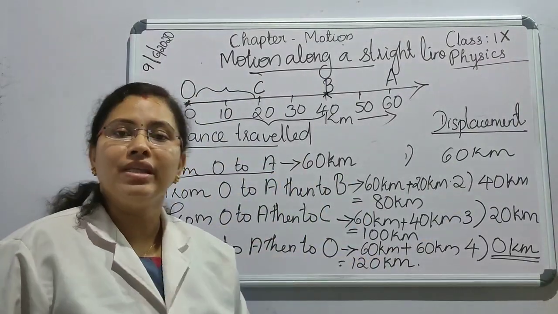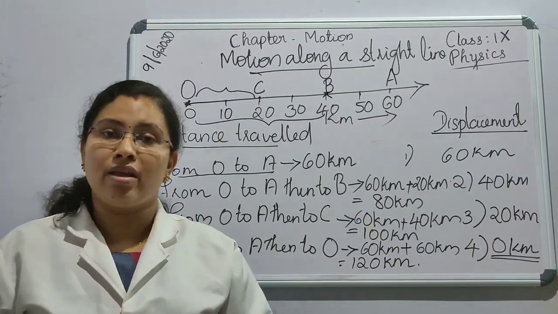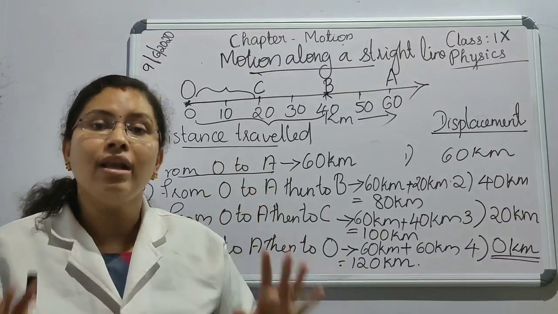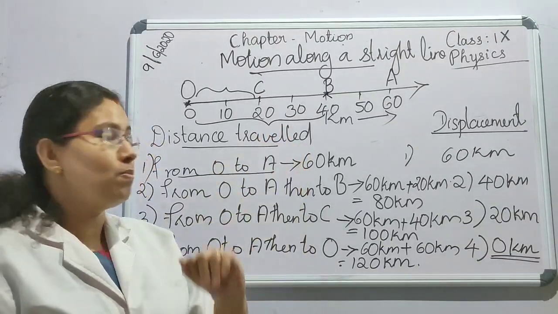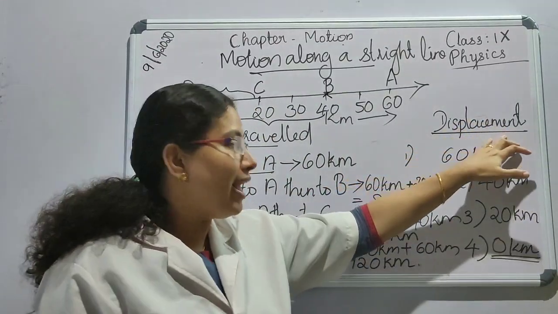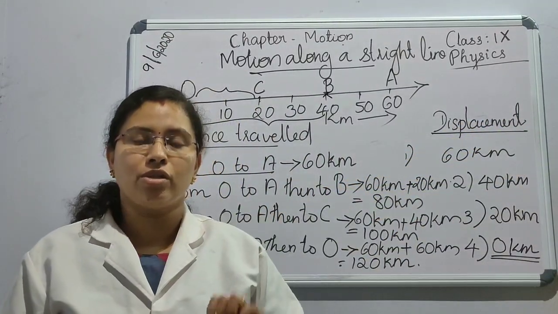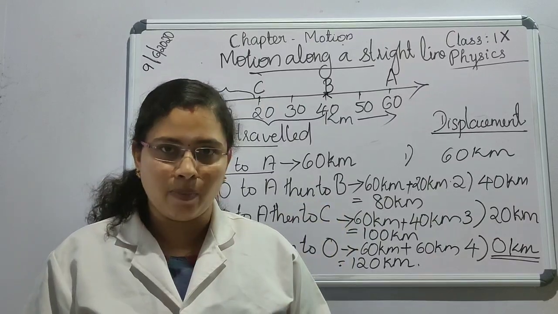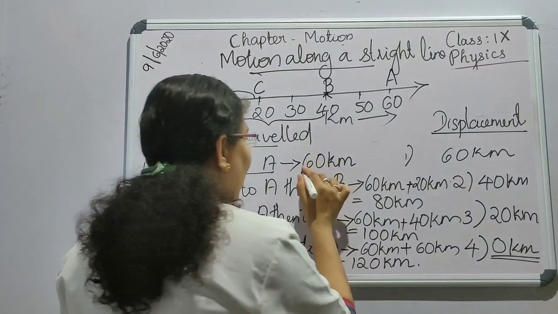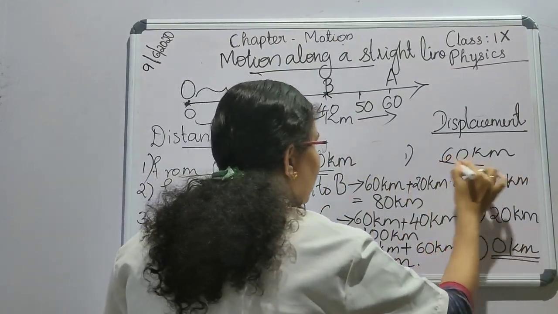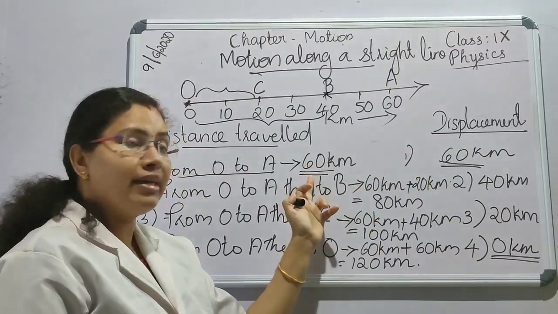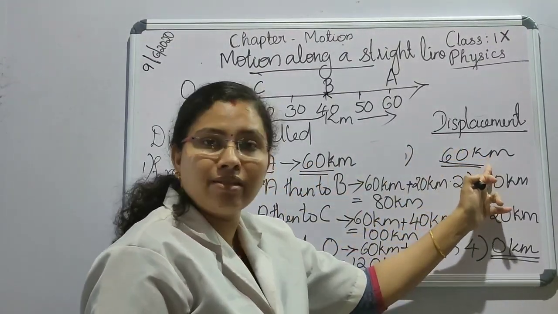That is the difference between distance and displacement. Hope you understood this. Distance traveled is the actual path length covered by the object between the initial and final position, and the displacement is the shortest distance between the initial and final position. And in this example, in the first case, the distance traveled is 60 kilometer and the displacement is 60 kilometer.